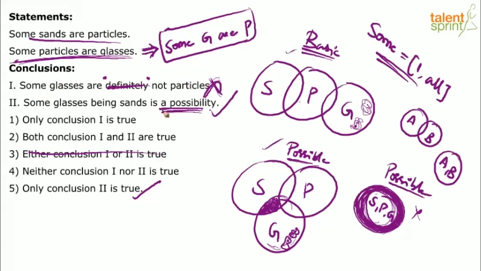Okay, Aman has got another query. He says, what happens if the same statement is given in the conclusion? If the same statement is given in the conclusion, it has to be taken as correct.